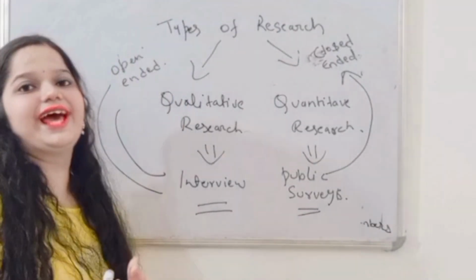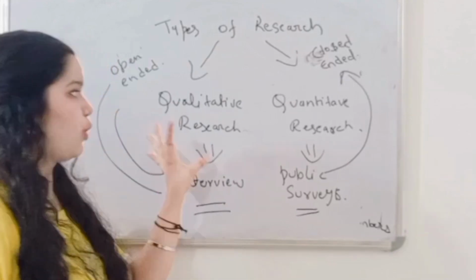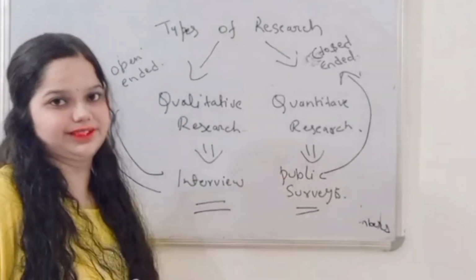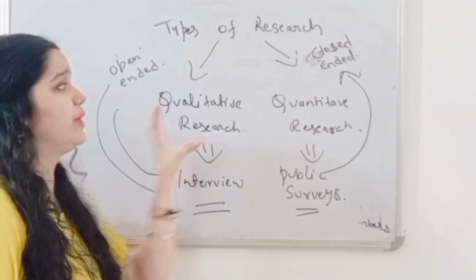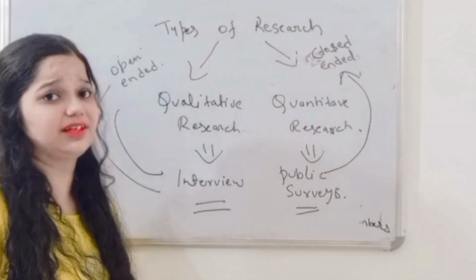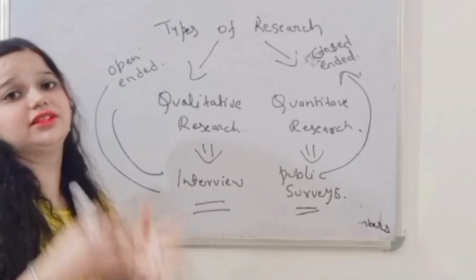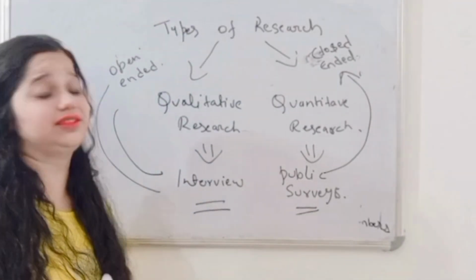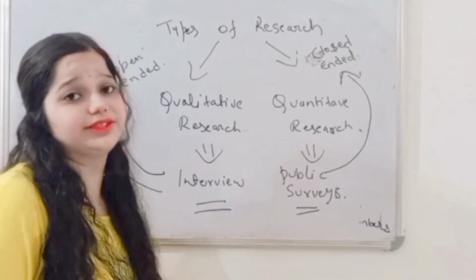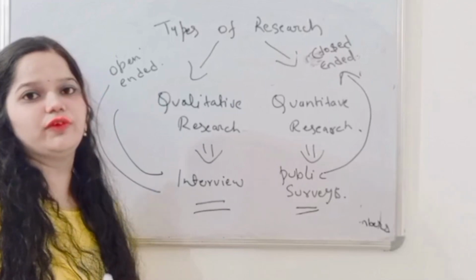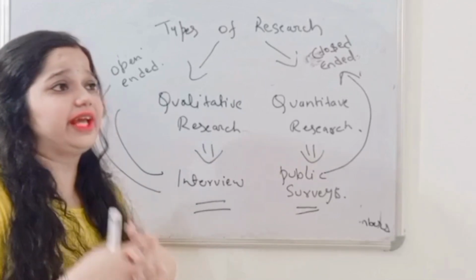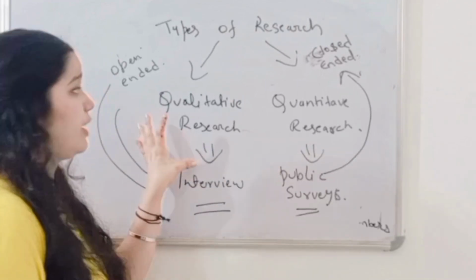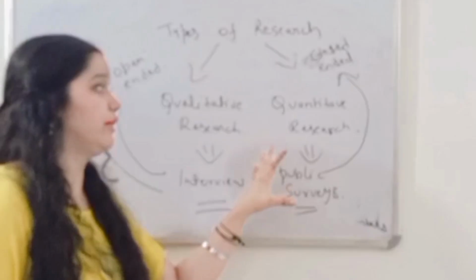So today we have understood the terms qualitative and quantitative research, and the difference between them: qualitative research is totally based on the term quality, and quantitative research is totally based on the word quantity. In the next video we will take different examples of qualitative research and quantitative research.